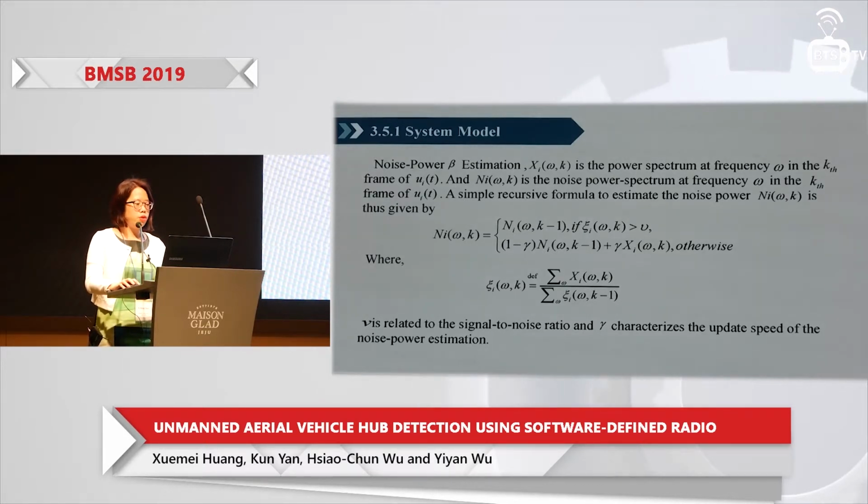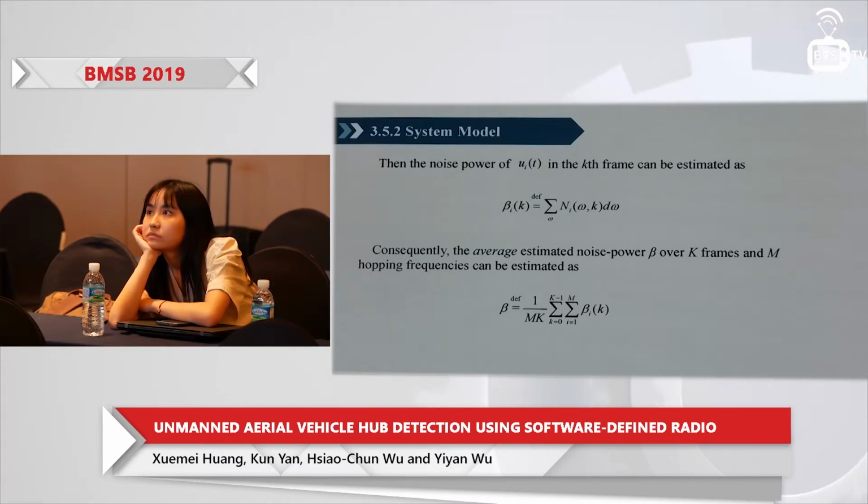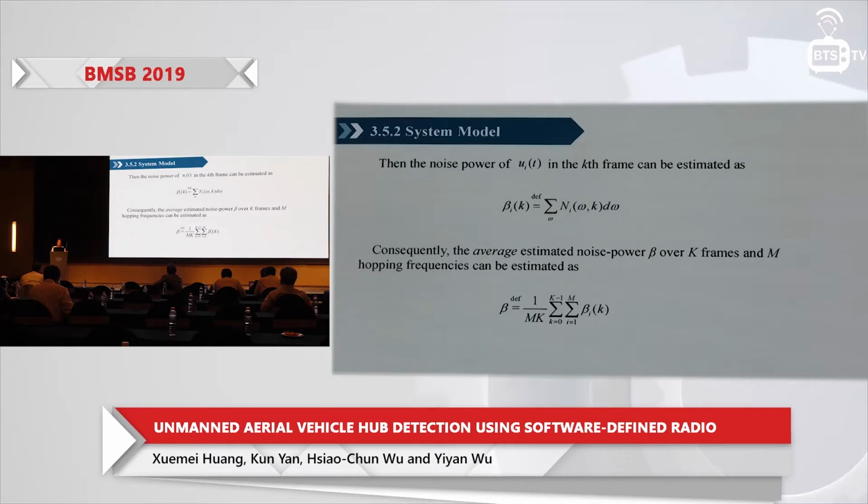Okay. And according to this equation, we may find out the noise power of each filter, and it can be estimated as this, the first equation. And of course, again, we may use these equations to get the average estimated noise power beta, which can be formulated like this. And according to this beta, we may get the RSSI power. However, our goal is to find the estimated distance, which means we have found the estimated power, but our derivation hasn't finished yet. So now we need to find the distance.